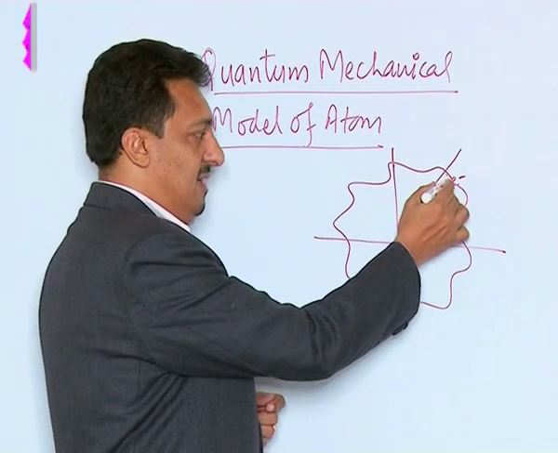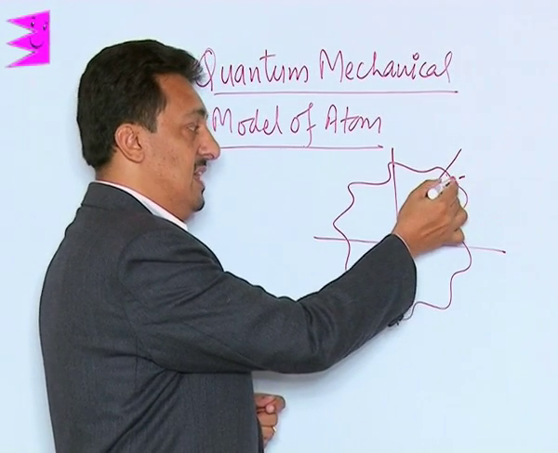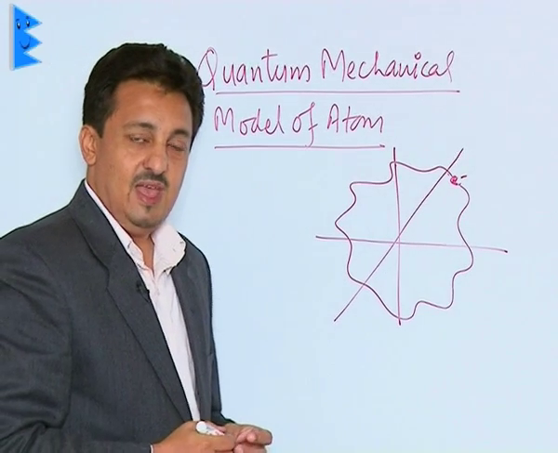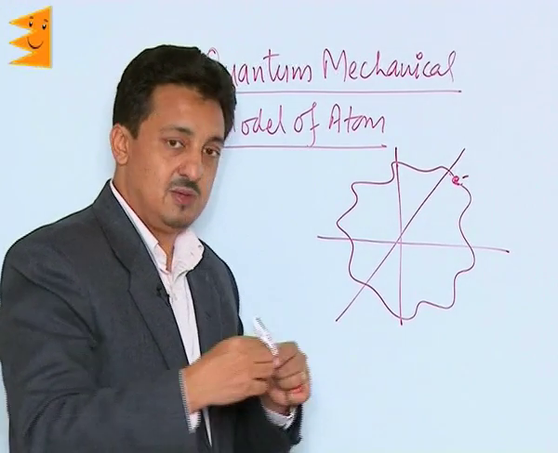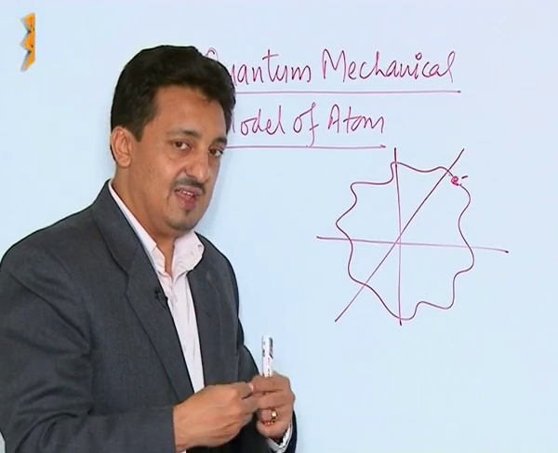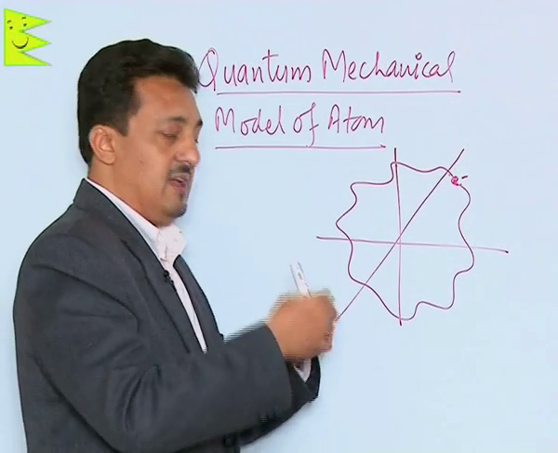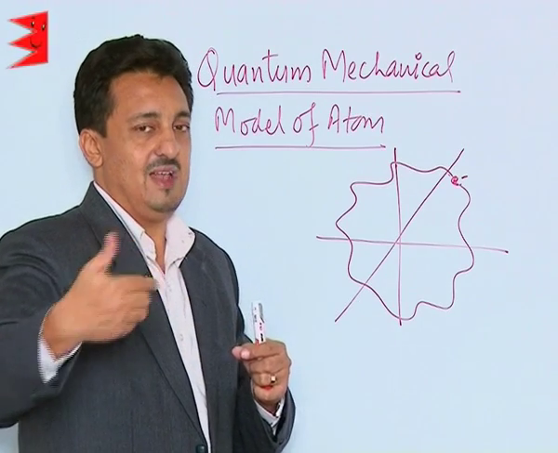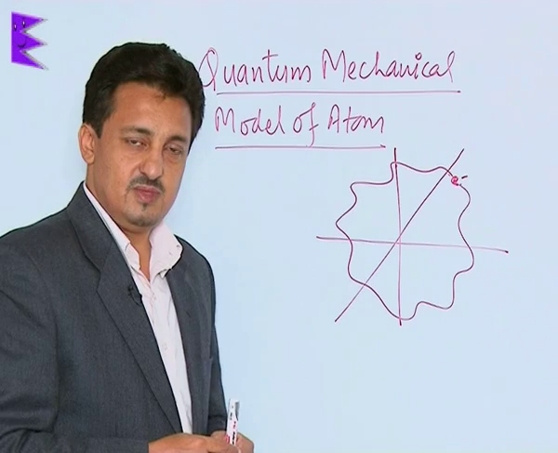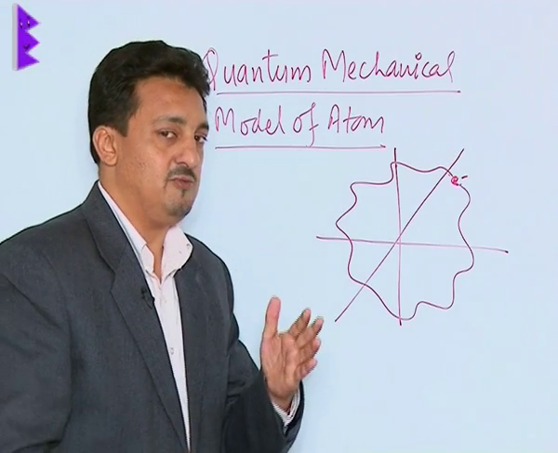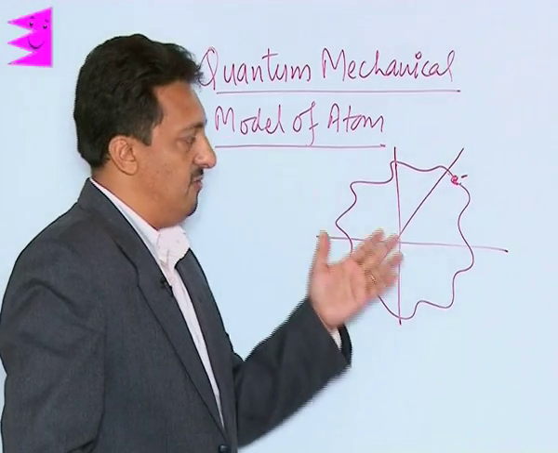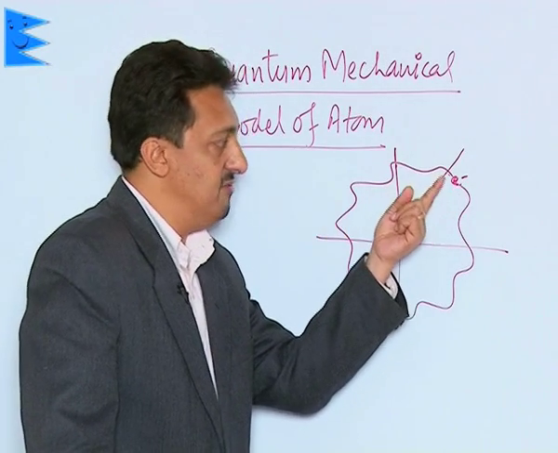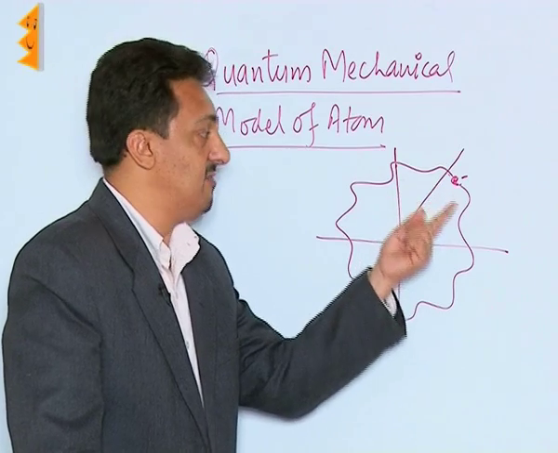So he knew that if he could find the equation followed by this electron in the three-dimensional system, then on solving the equation he could get certain coordinates, and whenever required he could put the values of the electron in those coordinates and find out exactly the positions of the electron. So the major requirement for Schrödinger was to find the equation which the electron follows in the three-dimensional system.